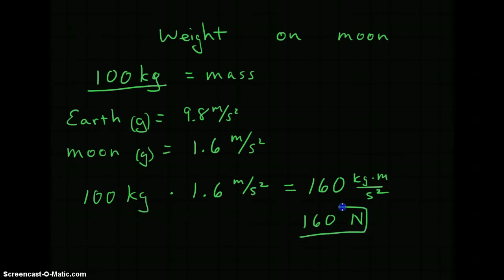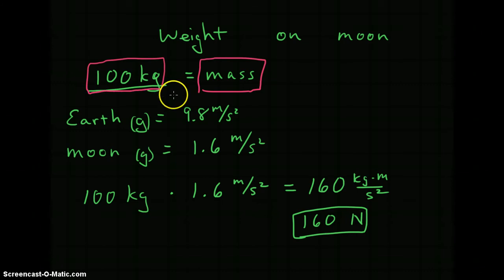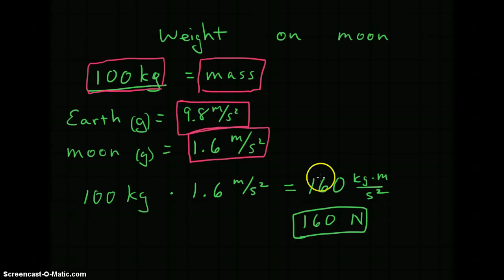Okay, so again, mass stays the same no matter what. Let me change colors here. So mass stays the same no matter what. Alright, if I'm 100 kilograms, I'm 100 kilograms no matter where I am. But if I'm standing on the moon, then I'm going to be a different weight, because its force of gravity is pulling me down at a different acceleration. And on Earth, I would have a weight of something else, because the force of gravity is pulling me down at that acceleration. Hope that clears it up.